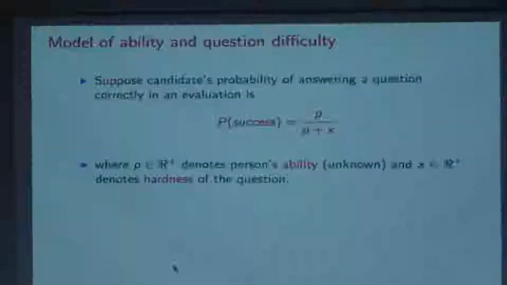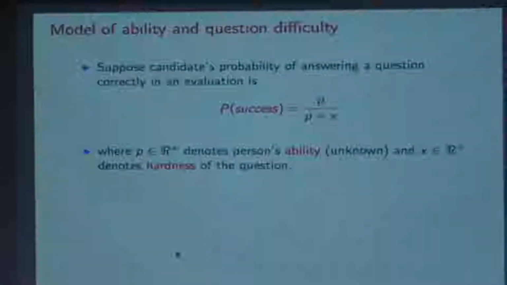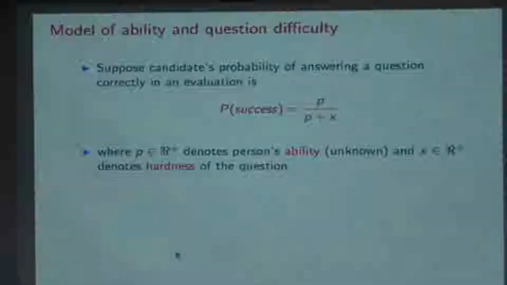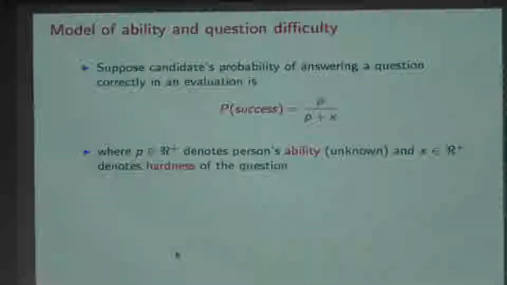We'll make a very simplified model, especially for this discussion. Suppose the candidate's probability of answering a question correctly in an evaluation is P upon P plus X, if I ask a question with level of difficulty X, and suppose the candidate's intrinsic ability, which I don't know, is P. The candidate also doesn't know. So the stronger the candidate, the higher the probability of correct answering. The harder the question, the lower the probability of answering correctly.